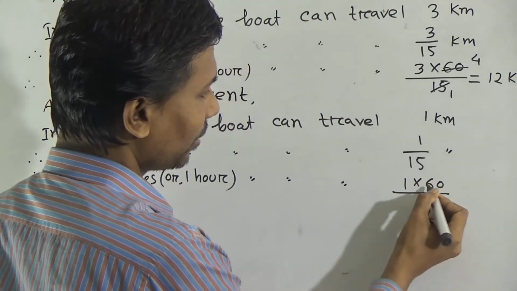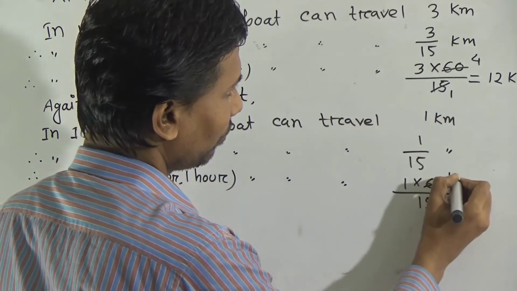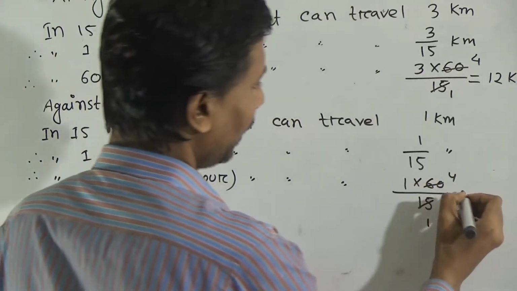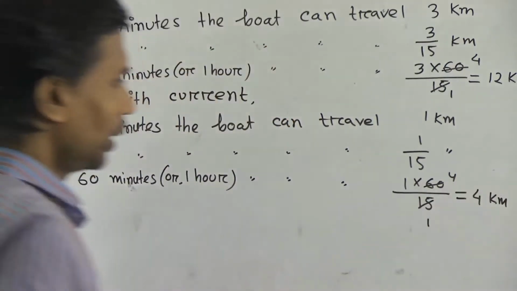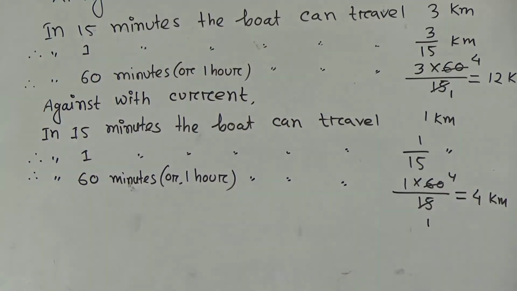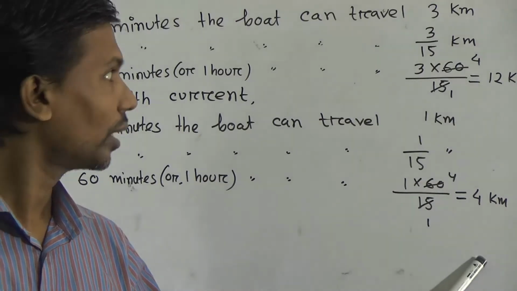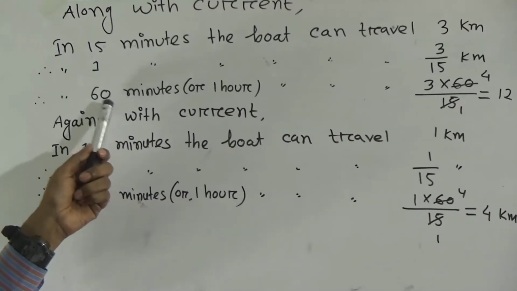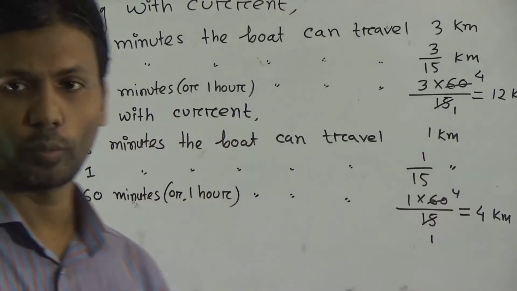Now you divide 60 by 15, then we get 4. You get 1. Then 4 ones are 4 kilometer. That means against the current in 60 minutes the boat can travel 4 kilometer, and along with current in 60 minutes the boat can travel 12 kilometer.